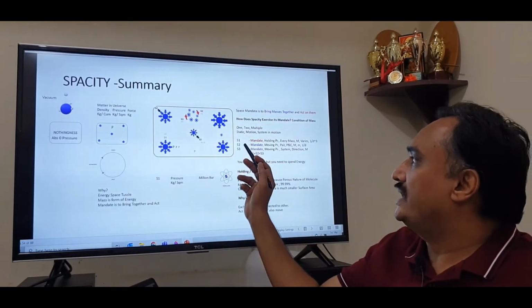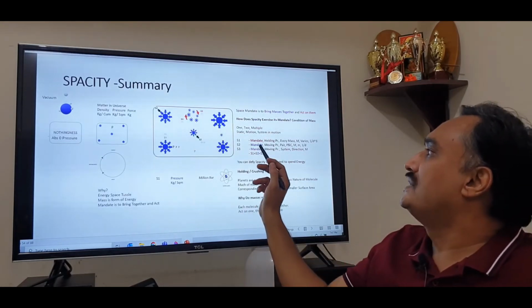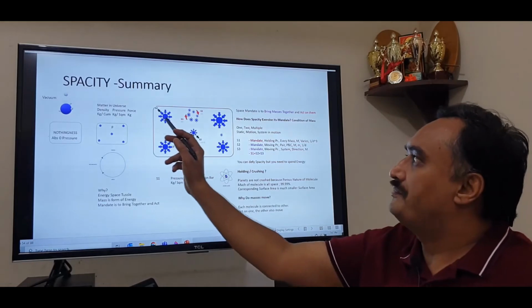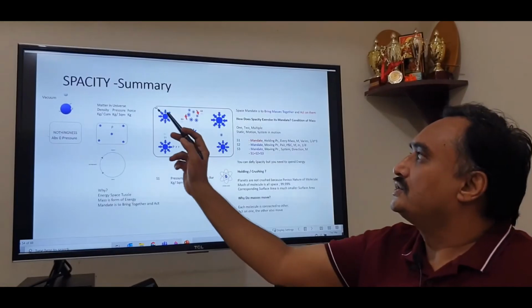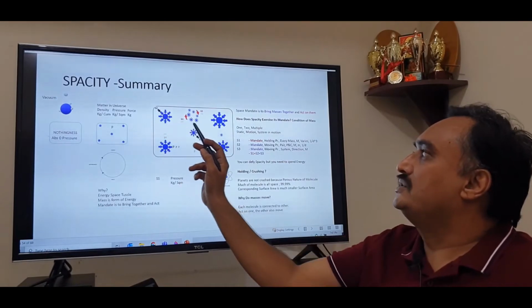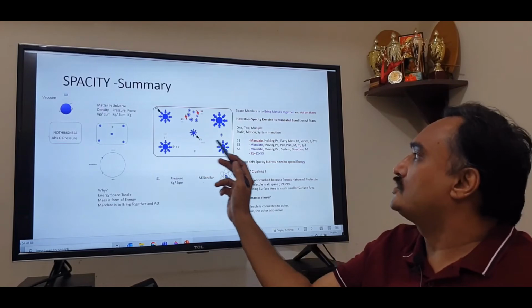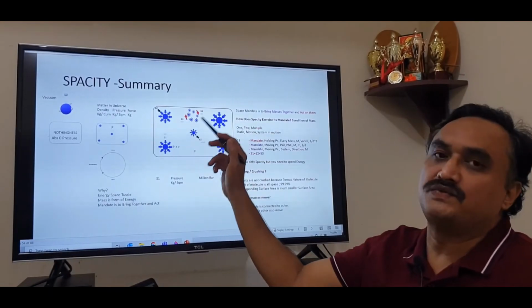Now coming to the second one, S2, this S2 pressure derives its mandate from bringing masses together. So when you have a pair of masses, I have shown only one pair. This S2 is trying to bring these masses together, and this acts on every permutation and combination of all the masses which are there.